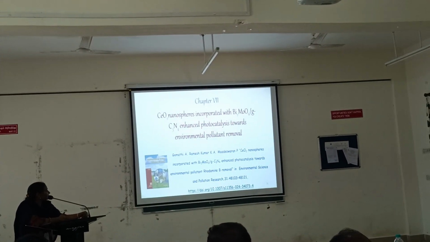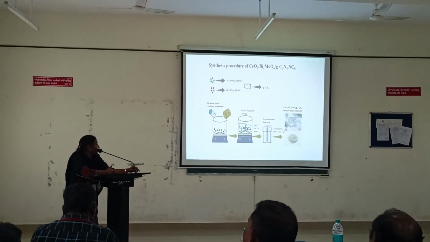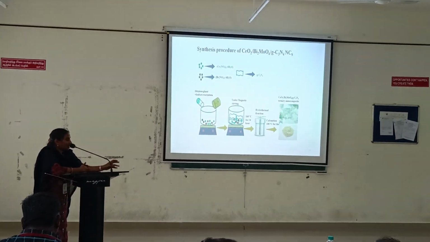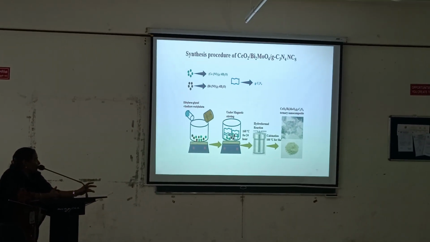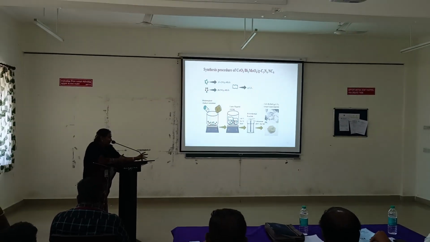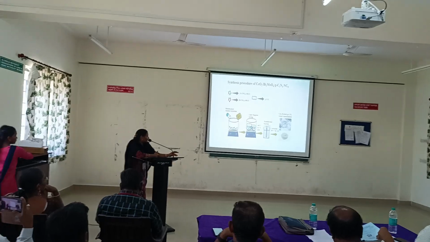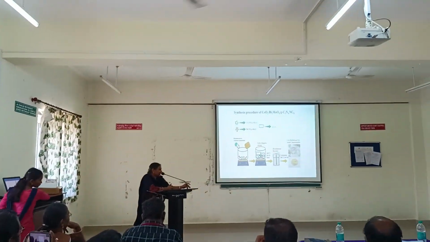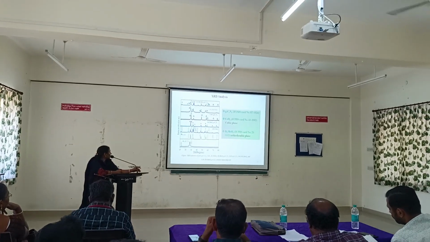Chapter 7. Synthesis procedure of cerium oxide, bismuth molybdate and graphitic carbon nitride. Cerium oxide and bismuth molybdate were prepared by hydrothermal method and graphitic carbon nitride was prepared by thermal decomposition method. The binary and ternary nanocomposites are prepared by hydrothermal method.